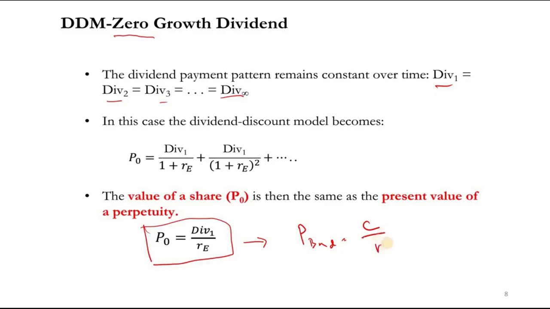This is the same formula as for the bond. This is for the perpetuity case, because number one, stocks are perpetual, and the dividend is fixed, so we can write D divided by R. This is the same formula we also studied in bonds.